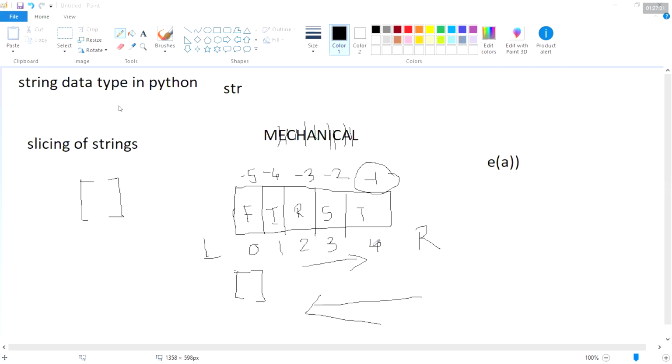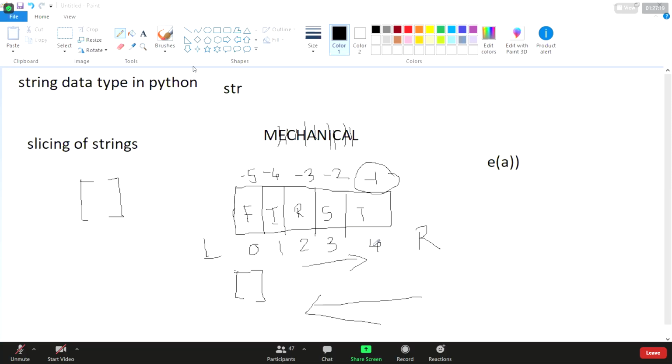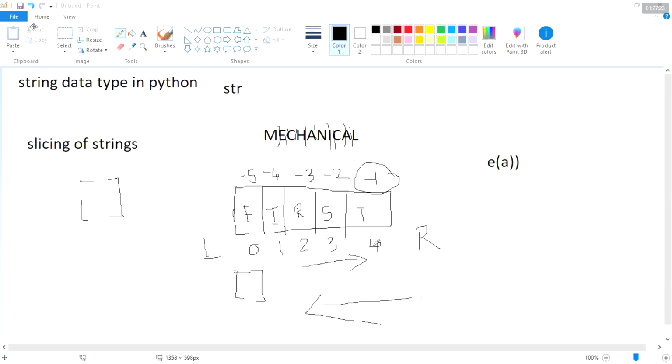The indexing value can be either positive or negative.